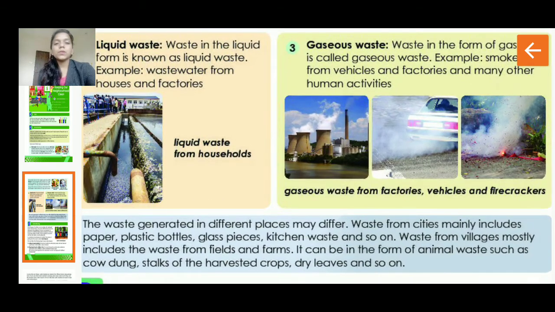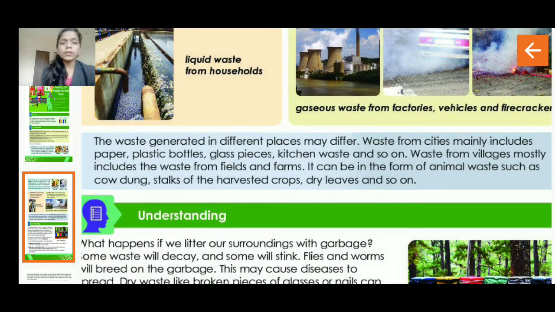Here they have given you that the waste generated in different places may differ. Waste from cities mainly includes paper, plastic bottles, glass pieces, kitchen waste and so on. And waste from villages mostly includes waste from fields and farms.